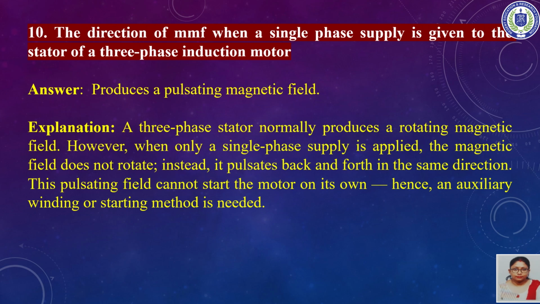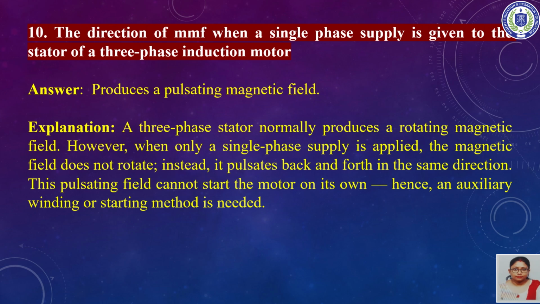Next question: what is the direction of MMF when a single phase supply is given to the stator of a three-phase induction motor? It will produce a pulsating magnetic field. A three-phase stator normally produces a rotating magnetic field, but when only a single phase supply is applied, the magnetic field does not rotate.